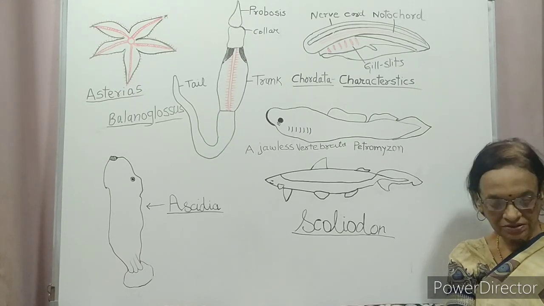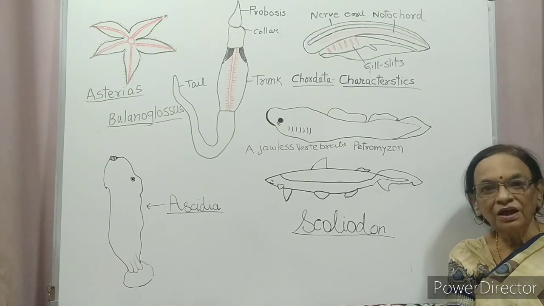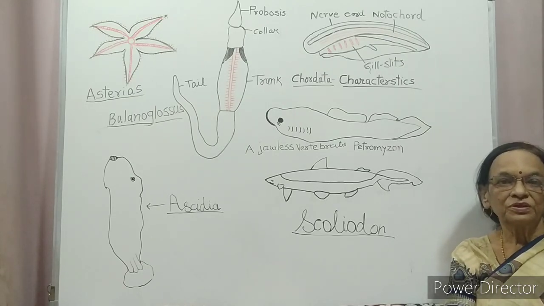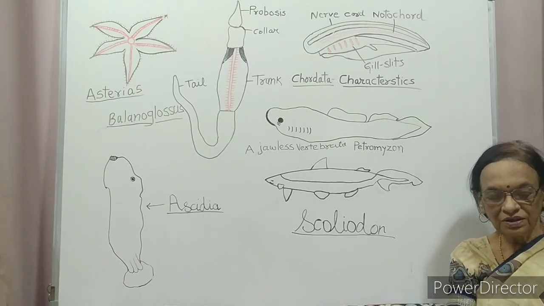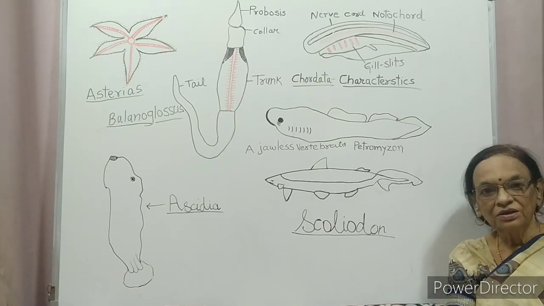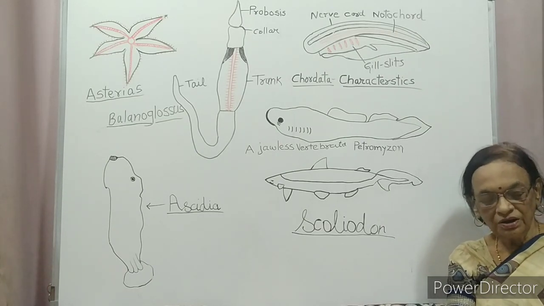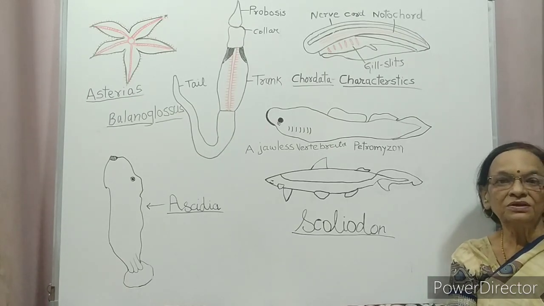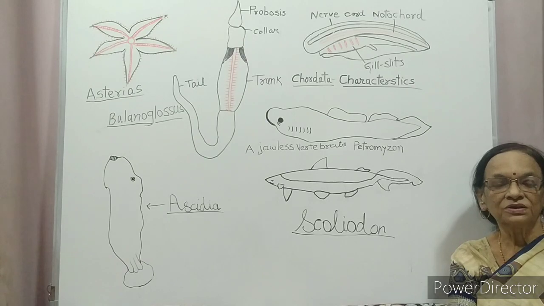Now we begin with phylum Echinodermata. Echino means spine. Dermata means dermis of the skin. These animals have an endoskeleton, which consists of interlocking, movable or fixed calcareous plates. Calcareous means calcium carbonate.